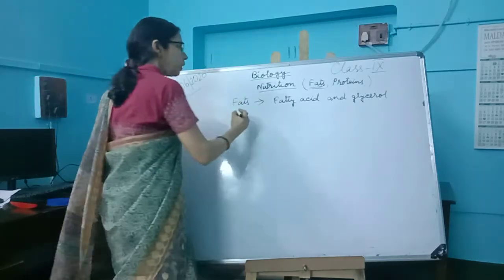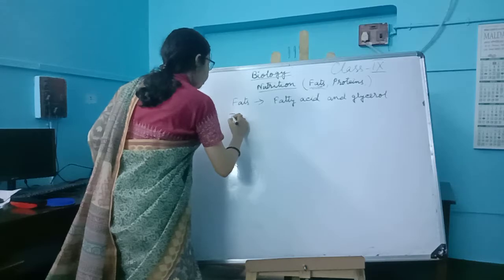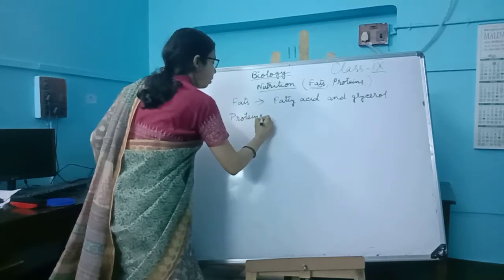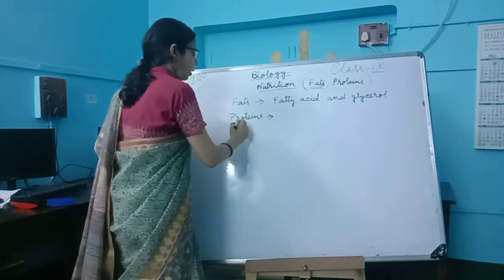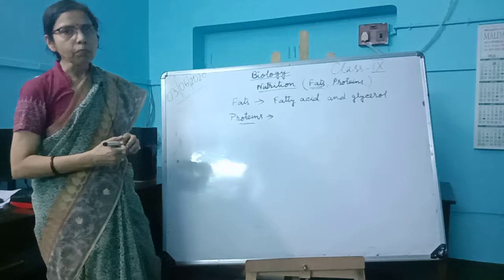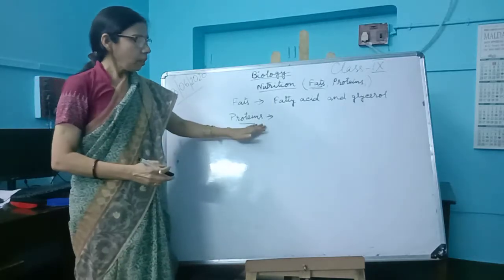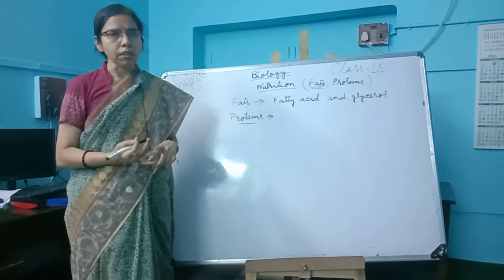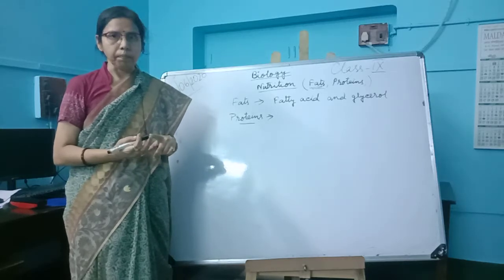Next we move to the protein. Proteins are known as bodybuilding food. Protein is made up of carbon, hydrogen, oxygen, nitrogen.